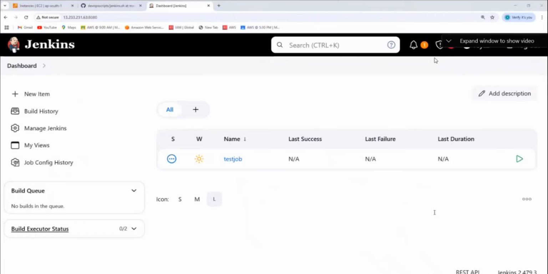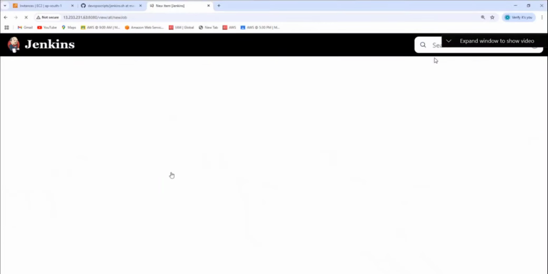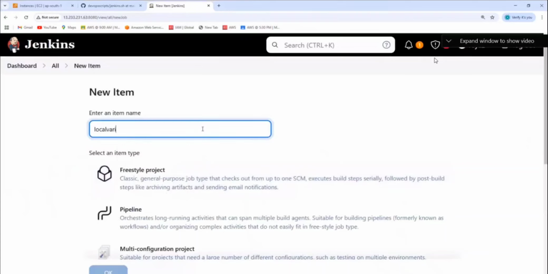Okay, fine. So now let's do one thing. Let's talk about variables. We already learned variables in yesterday's class. Yes or no? You know how to create variables? Let's create a new job and call it local variables.